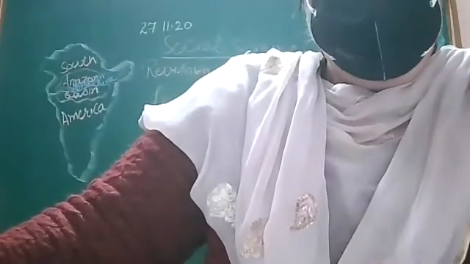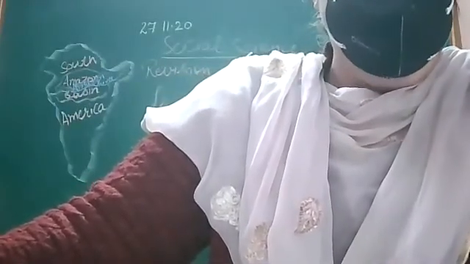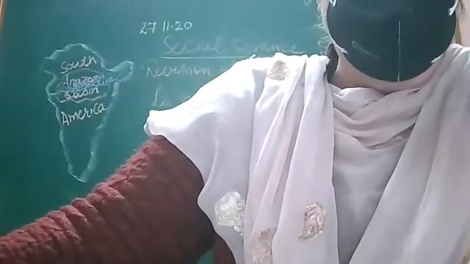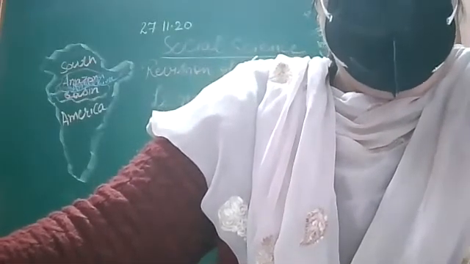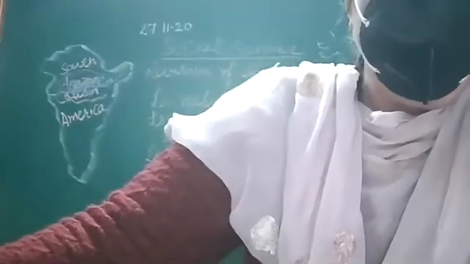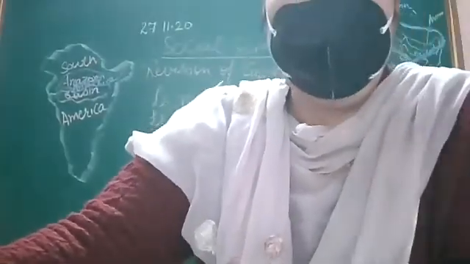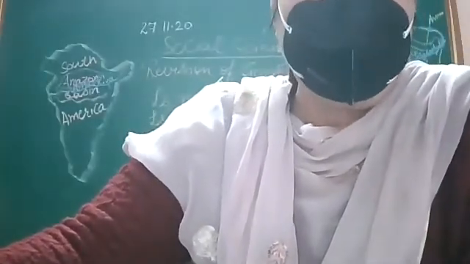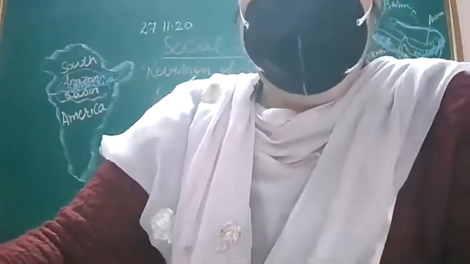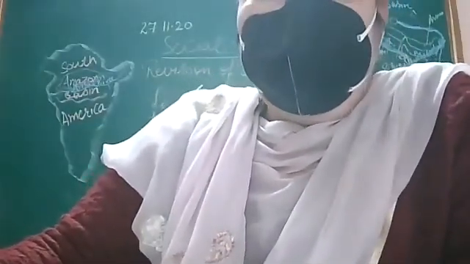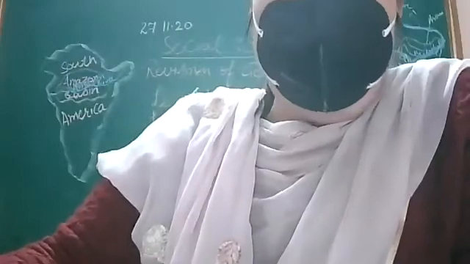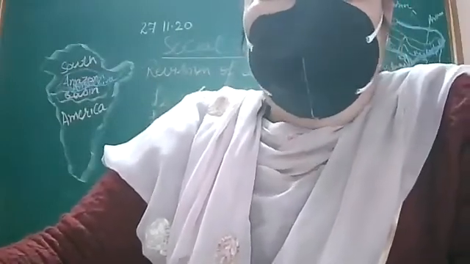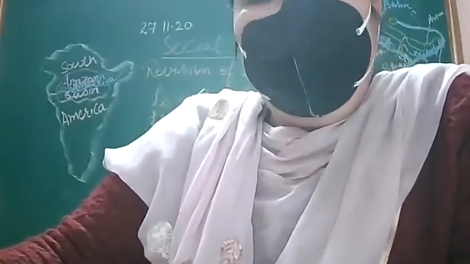So next is mass communication. Radio, television, and newspaper are the means of mass communication. Through this, we can send messages to a large number of people. And through personal means, you can send a message to your friend or family member living in any part of the world.